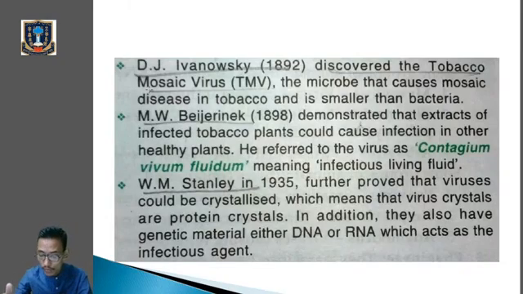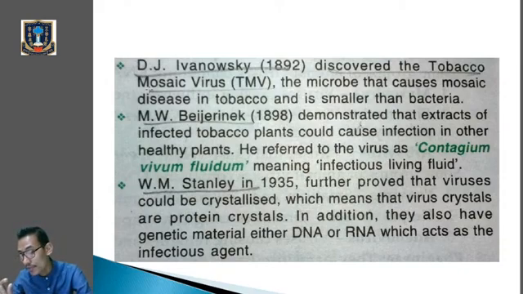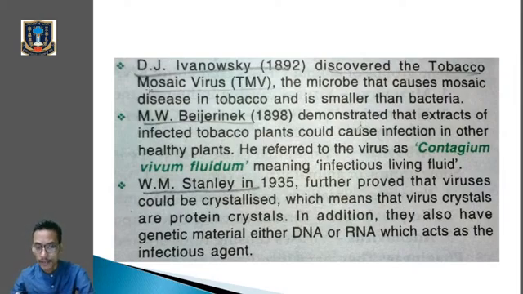Now let's go through a few names of scientists. D.J. Ivanovsky discovered the TMV, tobacco mosaic virus. You have to remember the contribution of the scientists' names. Then M.W. Beijerinck demonstrated that the extract of infected tobacco plants could cause infection in other healthy plants. So he referred to the virus as Contagium vivum fluidum, meaning infectious living fluid. Remember this name also. Then the third one, W.M. Stanley, in 1935 further proved that viruses could be crystallized.